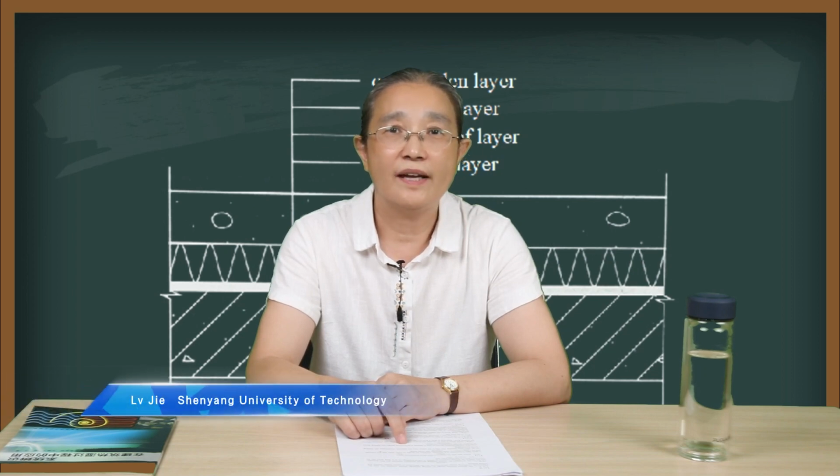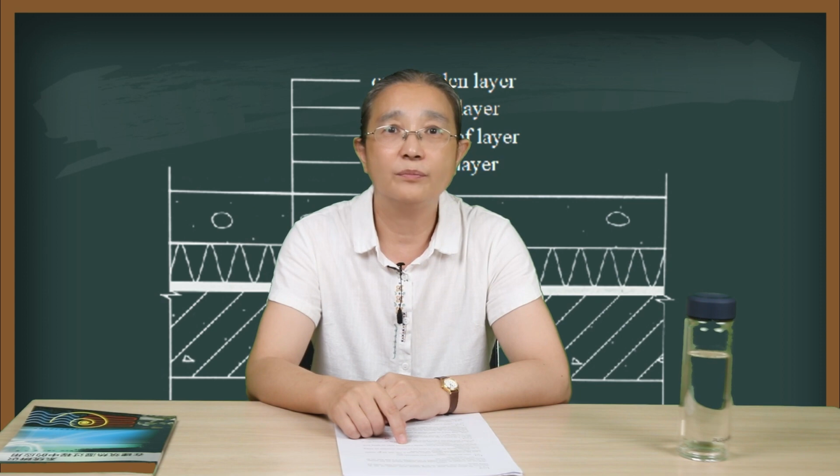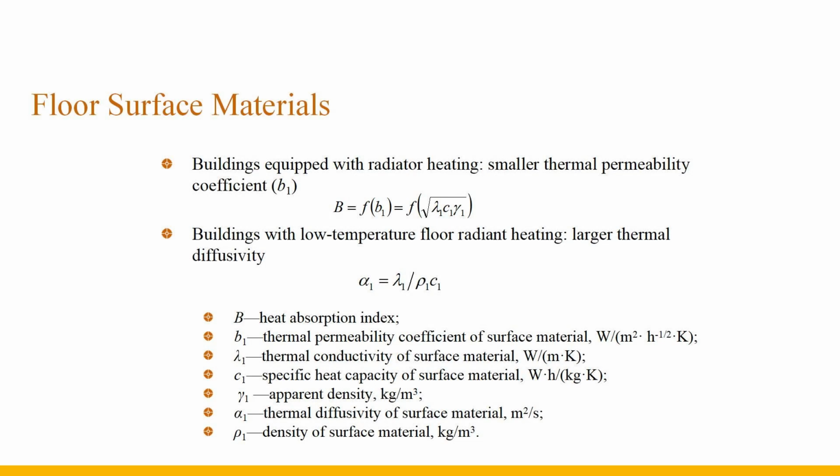The ground thermal design of heating buildings should consider not only the requirements of building energy efficiency, but also the difference of human health, comfort, and heating measures. In floor thermal design, the surface material with thickness of about 3 to 4 mm has the greatest impact on human thermal comfort and health.